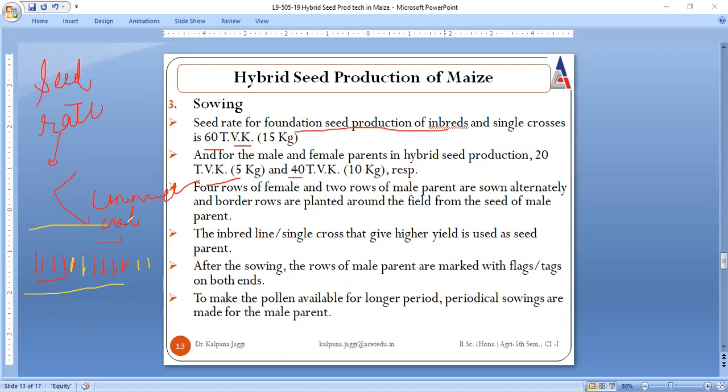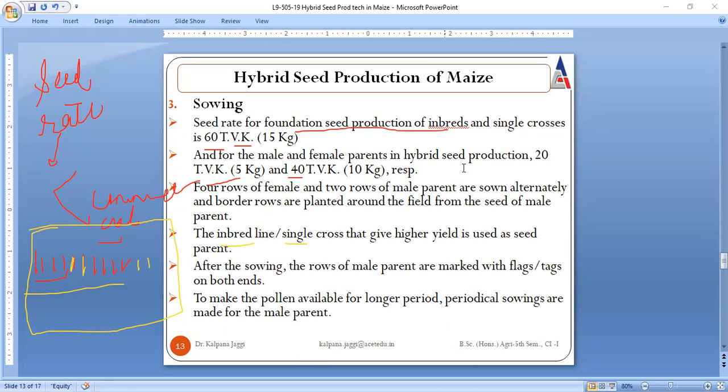And the border rows are planted around the field from the seed of the male parent. That means the male border is made of the male parent, right? When we use an inbred line or single cross, it gives higher yield as a seed parent. After sowing, the rows of male parent are marked with flags on both ends so that they are easy to distinguish and recognize. And to make pollen available for a longer period, periodic sowings are made for the male parent, right? So this is about sowing.